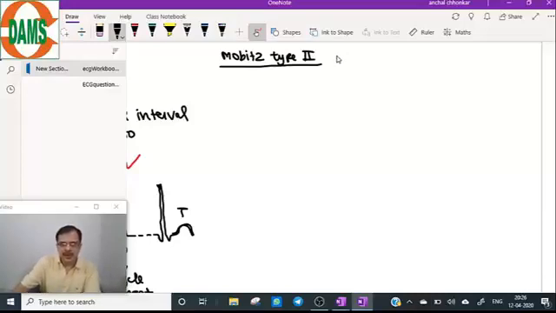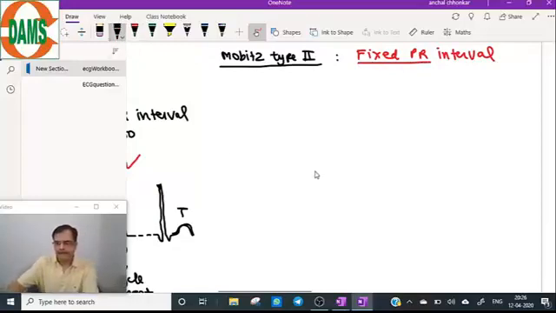So the most important point here is the PR interval is fixed. Other causes of Mobitz type 1 block, sometimes it can be seen because of athletic training also. So there is a fixed PR interval. Unlike Mobitz 1, PR interval is not variable, it is fixed.